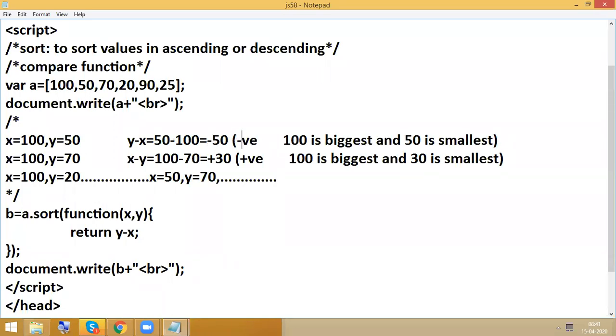Whenever we are going to get a negative number, the first number is what? Smallest, then only we are going to get that one, right? So based on this, 50 is the smallest one, and next 100 is what? Biggest.